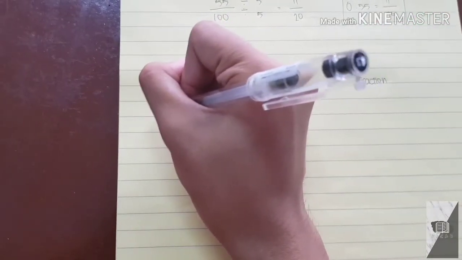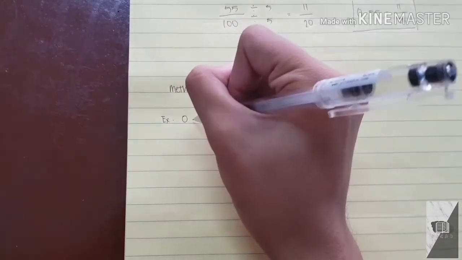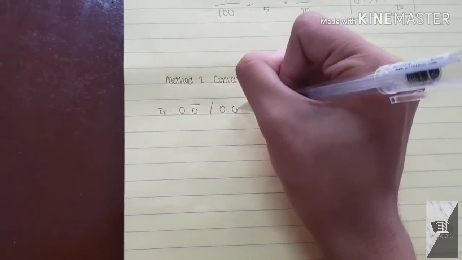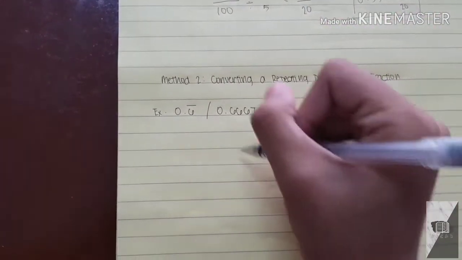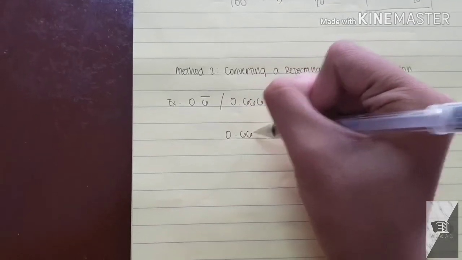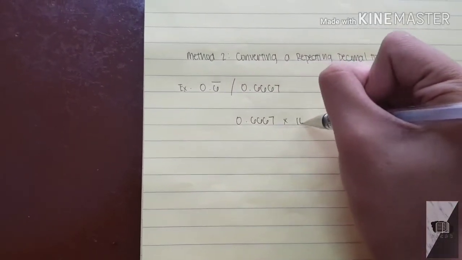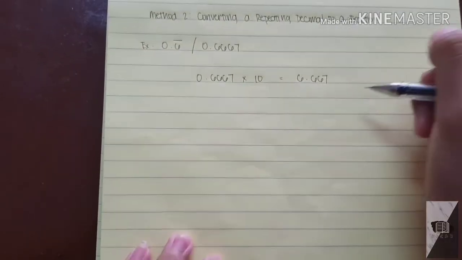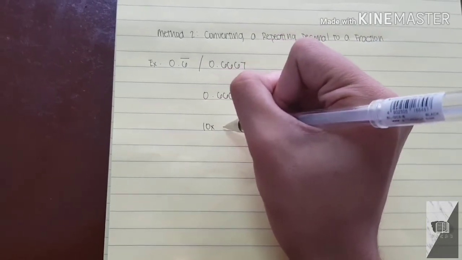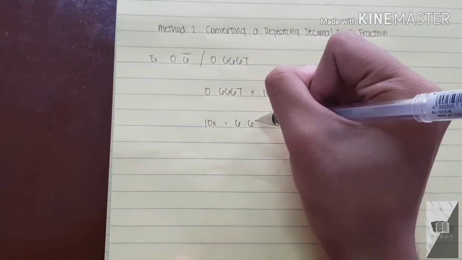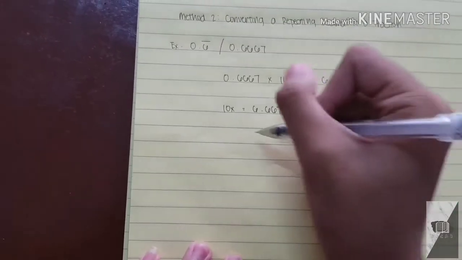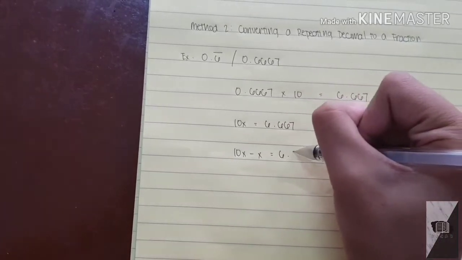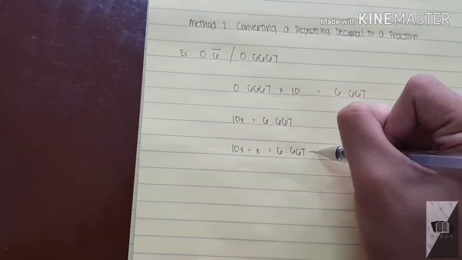The given example is 0.6 with a bar line, or 0.6667. Let x equal 0.6667. Then 10x equals 6.667. 10x minus x equals 6.667 minus 0.667.